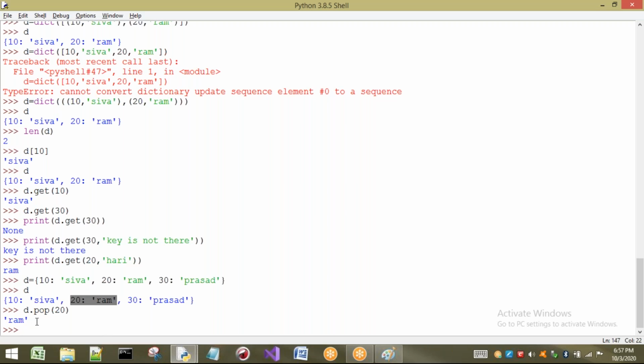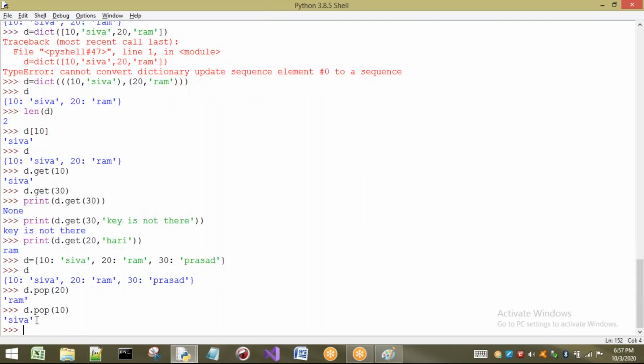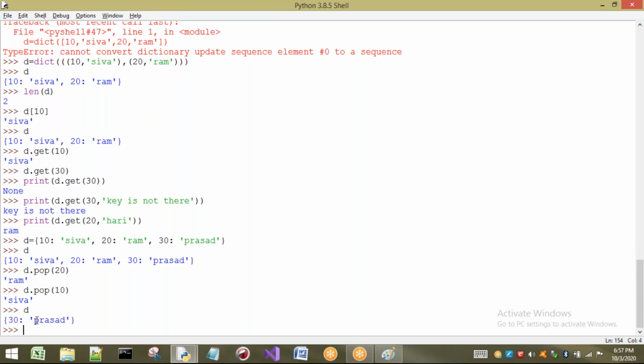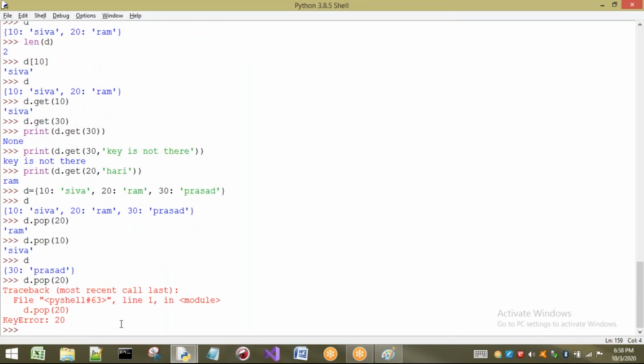Now I want to pop 10 also. D dot pop of 10. No problem, it is popped. Two elements are deleted, only one pair is remaining. Now I want to pop a key which is not present. For example, 20 is deleted, so it is not present here. Is it present in this dictionary? No, only 30 is present. Now it is going to give you a key error, because it is not present. If you try for a key that is not present, we get an error.